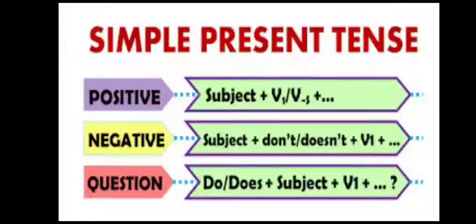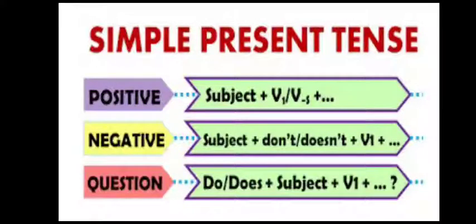Now dear children, every sentence is categorized into three different types: positive, negative and question. Positive sentences are those which don't express any negativity about any person.